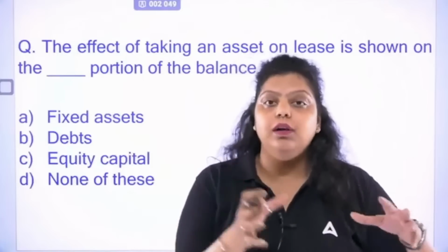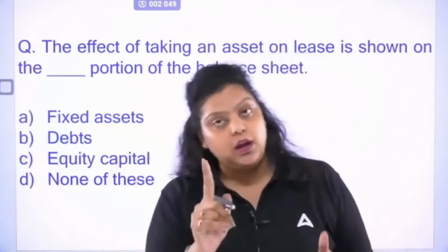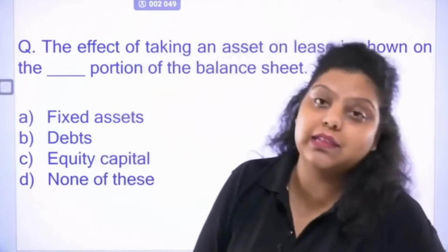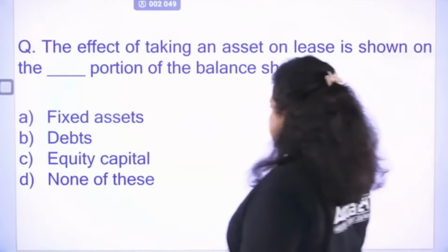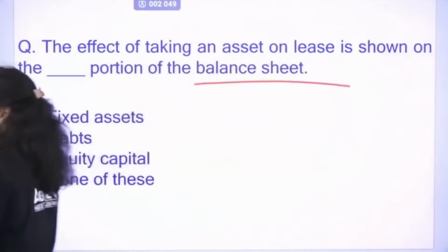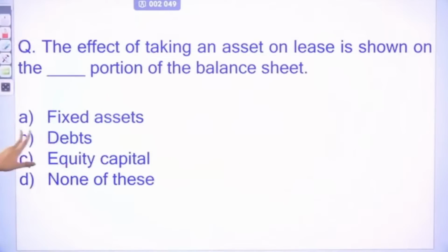So that's why we have an alternate source of finance. And this alternate source of finance covers one of the methods, that is leasing. When you are giving something on rent, okay, the lease does not come under the part of debt. So that's why you do not have to represent that on the balance sheet. That's an off balance sheet part. So that's why the right answer will be none of the above. The right answer will be what? None of the above. Clear?